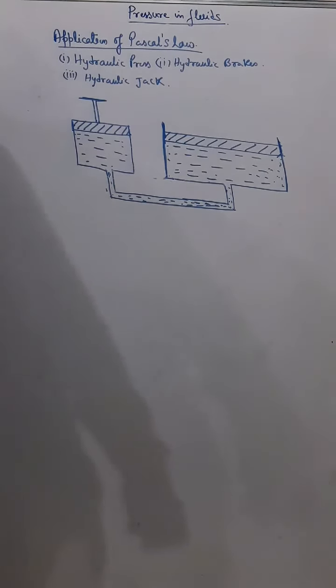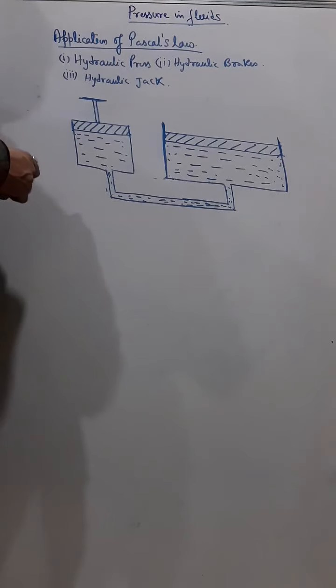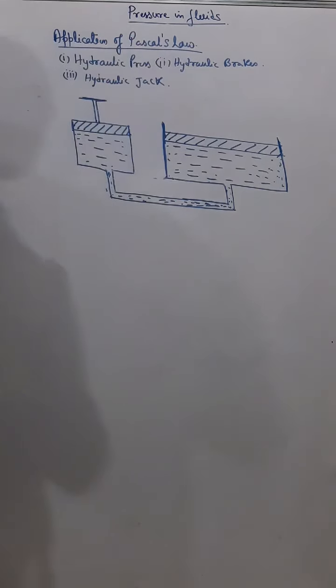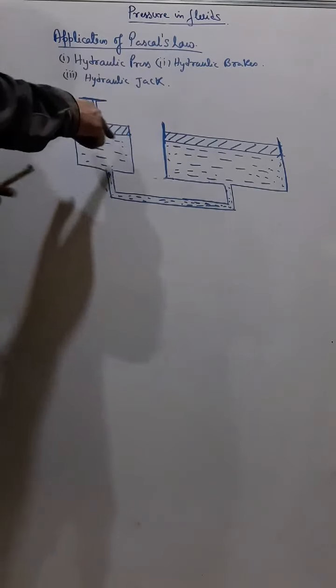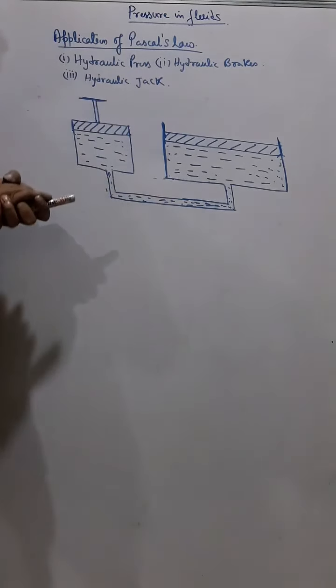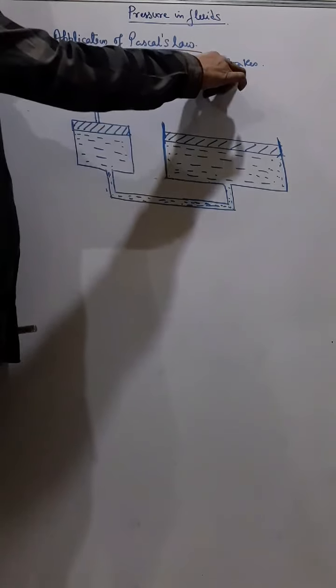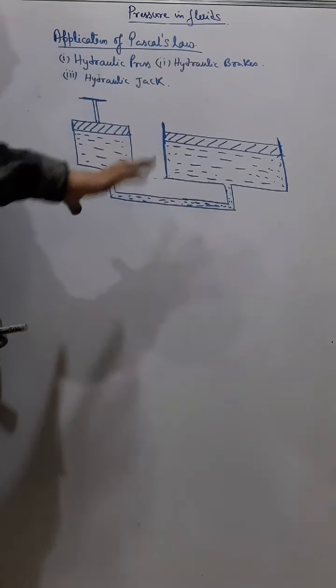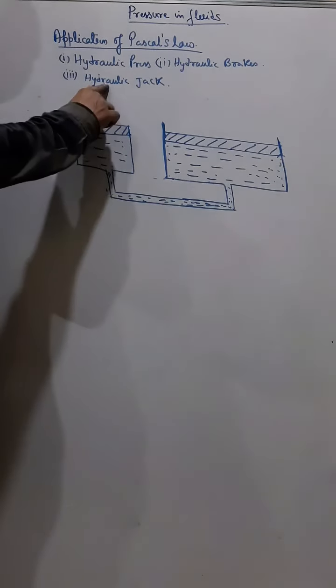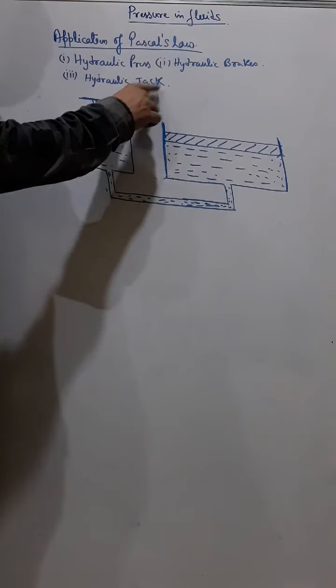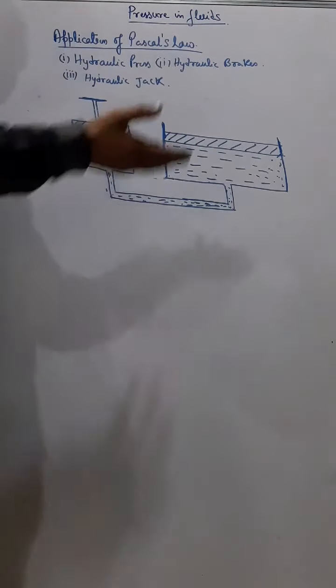Now, applications of Pascal's law. Pascal's law is generally used in hydraulic machines like hydraulic press, hydraulic brakes and hydraulic jacks. A hydraulic press is used for pressing materials. Hydraulic brakes are generally used in motor vehicles, cars and trucks. The brakes that are applied are hydraulic. And a hydraulic jack is generally used for lifting cars, generally in a garage.